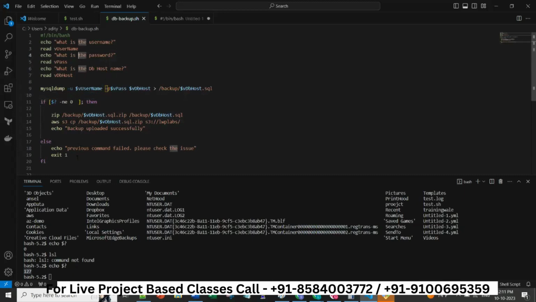But here you see, when you are writing this script, there is a problem. This if else you have given is okay, but this command may also fail. This line number 14 may also fail, saying that maybe you do not have permission to copy the file to S3, and because of that permission issue this may fail.